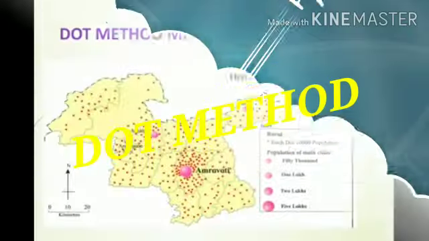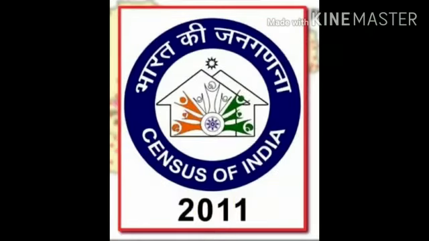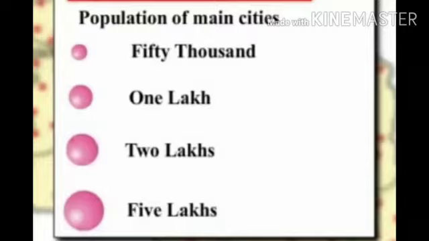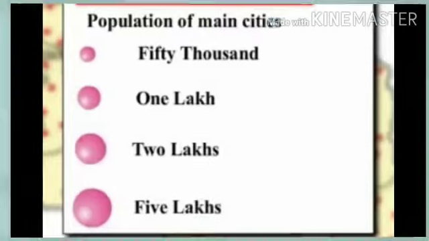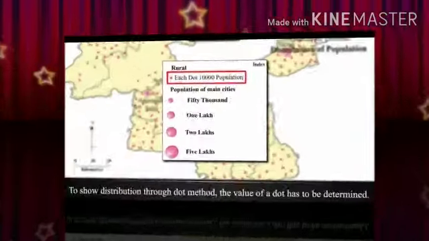Students, let's see the first method, which is called the dot method. A dot map is prepared using statistical data. While preparing dot maps, only data gathered through counting is used. The way a variable is distributed throughout the regions, the dots are used to show its distribution on the map. For example, the population of a region and the distribution of cattle, etc.